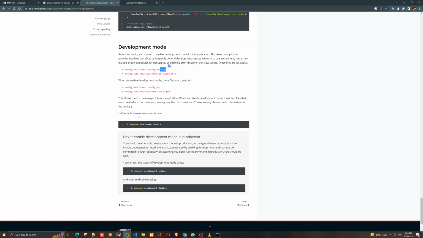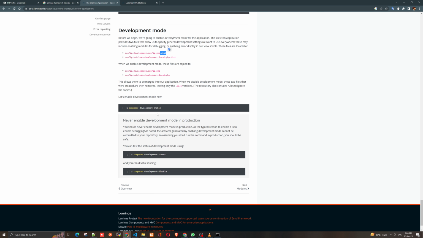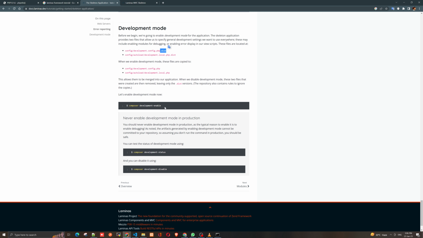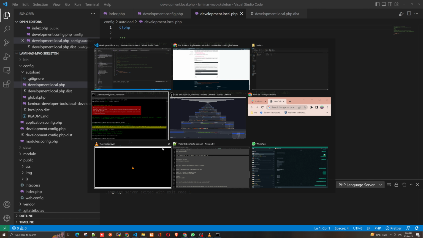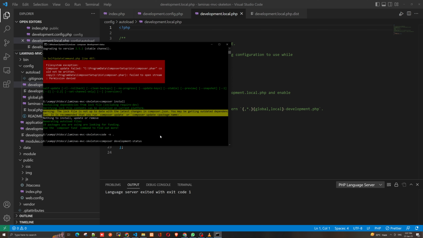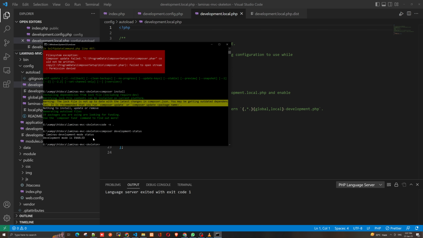Let's enable the development mode. Okay, never enable development mode in production. So they are saying don't enable this in production. It's okay. Development status: you can test the status of development mode. Let's check the status. Here is cmd here. Yeah. So we see the development mode is enabled.